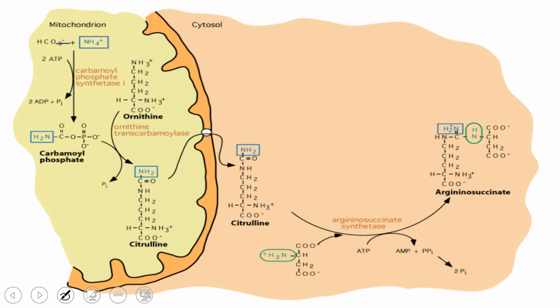Then this citrulline comes out of the mitochondria into the cytoplasm. There this citrulline combines with aspartate with the enzyme arginosuccinate synthase.